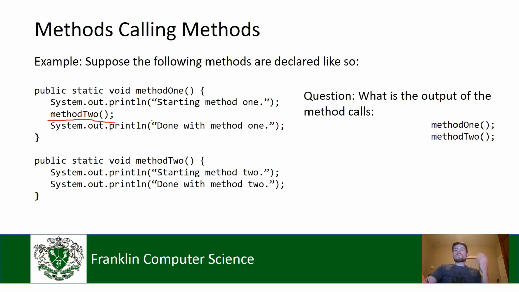So, question for you guys. What do you think the output of these two method calls, one after the other, method 1 followed by method 2, would be? So if this was our two lines of code inside main, if we had a call to method 1 followed by a call to method 2, what output would we see in the console? So you could type this up yourself if you wanted to.